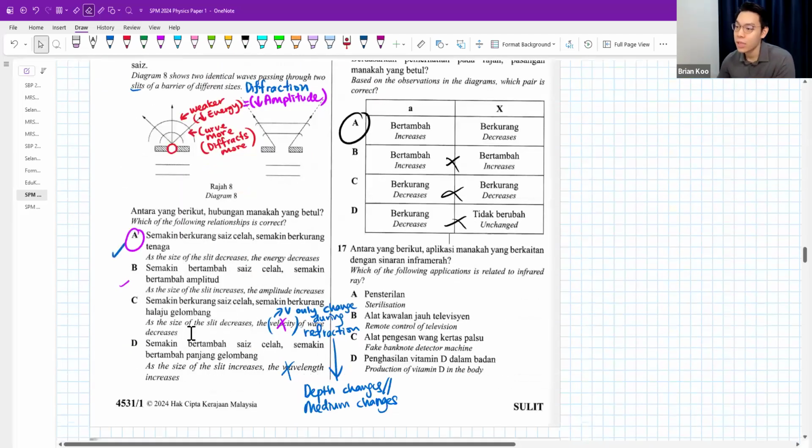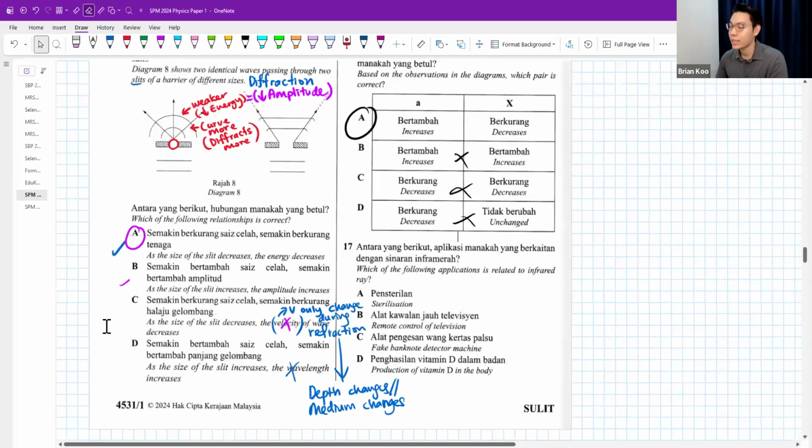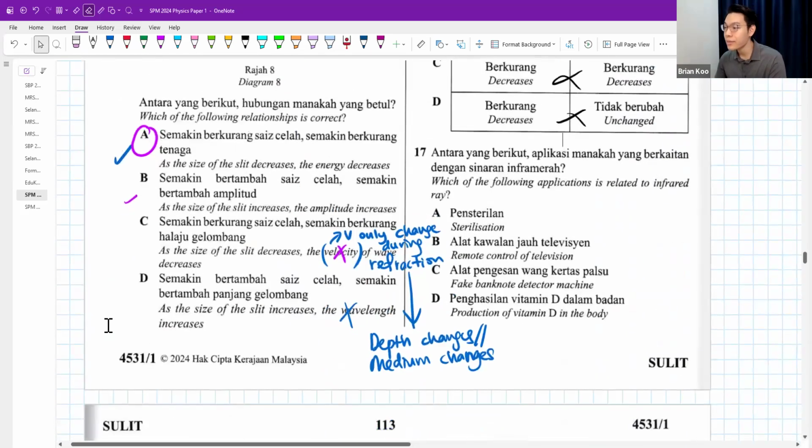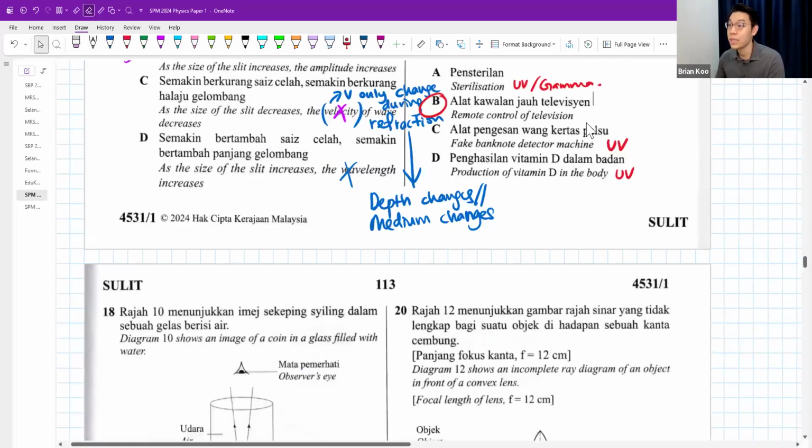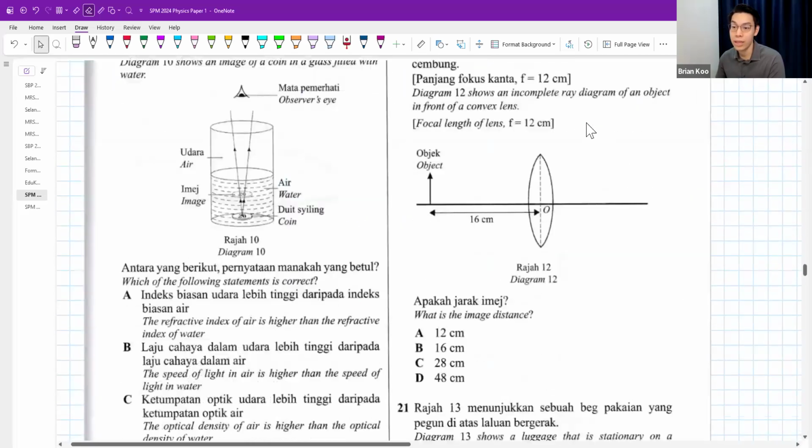Okay, number 17. Which of the following applications is related to infrared ray? Infrared is like small pulses of heat that we use in a remote control for TV. This one is using UV. This one, we use a little bit of UV also. Sterilization, usually we use UV or gamma. But infrared is B, popular, remote control for TV, aircon also.